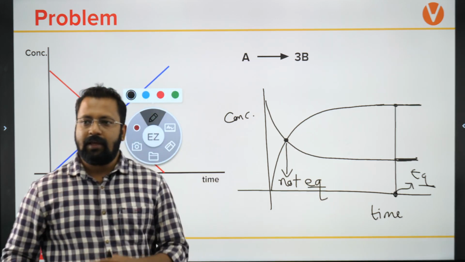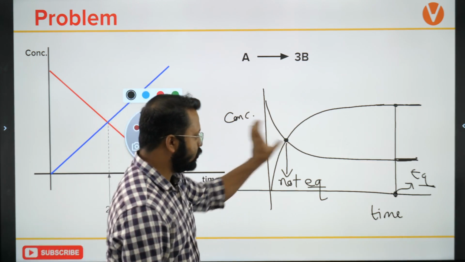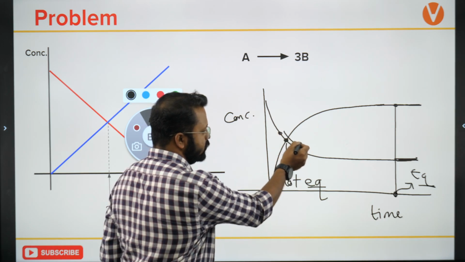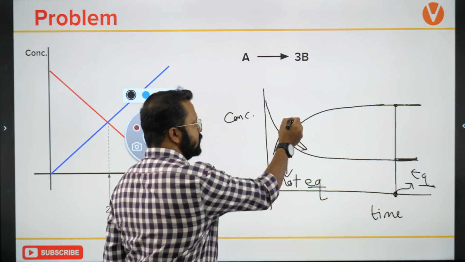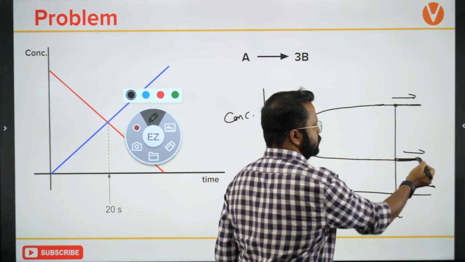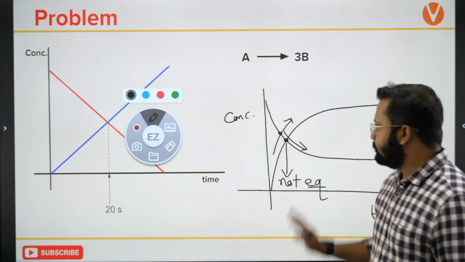This is not equilibrium. Equilibrium is a scenario when concentration becomes constant. Here, is the concentration constant? No, because the concentration is changing. You can see that the concentration is changing. But over here, concentration becomes constant. Okay?